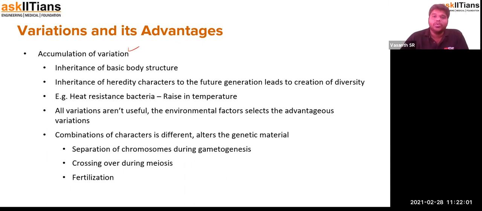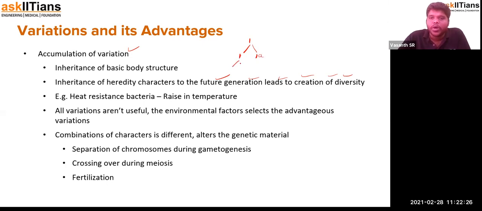Okay, there are future generations which lead to creating diversity. This is another very important point: it leads to creation of biodiversity. Why? Because every change in the genetic material will cause diversification. So if this is organism 1, due to one particular change, 1 will be existing and 1A will also be existing.